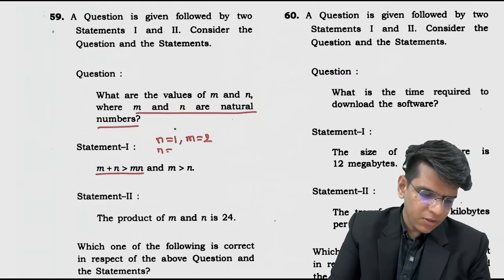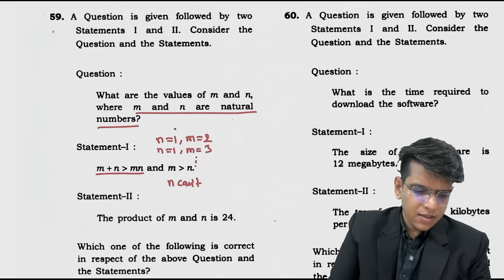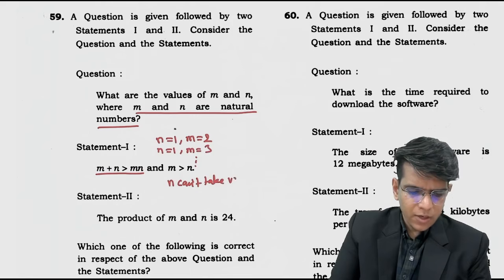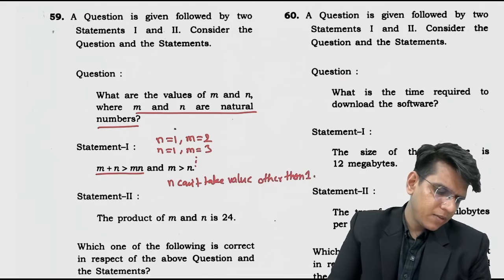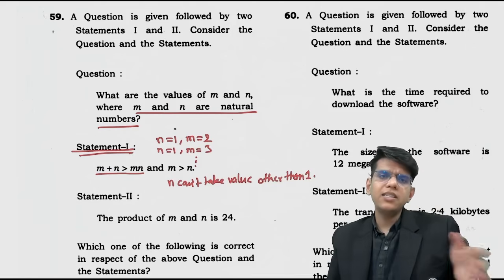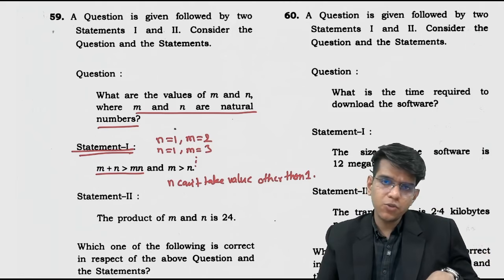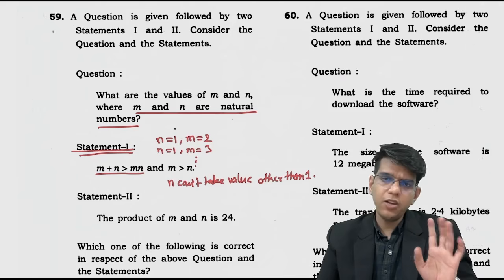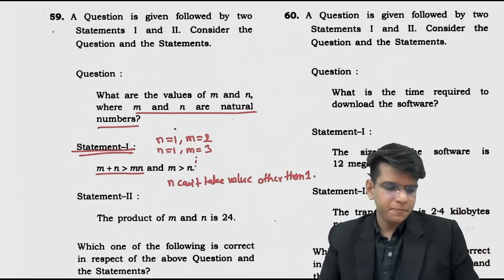If you take n equals 1, you can take m equals 3 and so on. n can't take value other than 1 in statement 1. Why? Let's see, take n equals 2, m equals 3, n plus m equals 5. 5 is not greater than 3 into 2, which is 6, that won't work. That's why n has to be 1, m can be anything, then this will be satisfied.